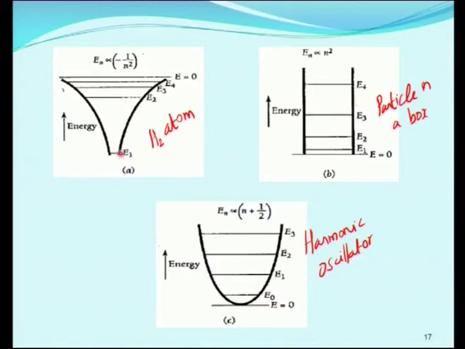And also what we observe in this hydrogen atom, in this particle in a box and harmonic oscillator. Among these three, only in this harmonic oscillator the energy levels are equally spaced, whereas here the energy levels are not equally spaced. Here is more, here is less. Similarly, here is less, little more than high. So, among these three, that is hydrogen atom, particle in a box and harmonic oscillator, the energy levels of harmonic oscillator are equally spaced. So, this is the importance of harmonic oscillator among these three.